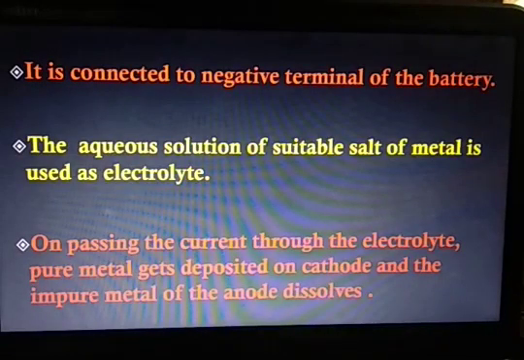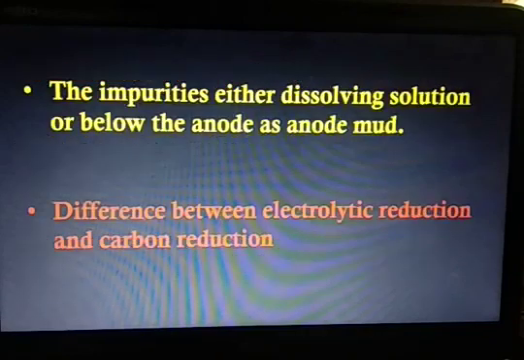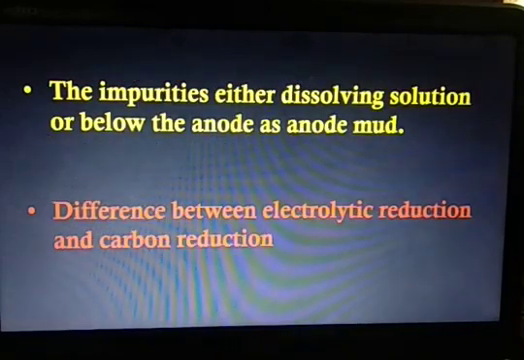The cathode is connected to the negative terminal of the battery. Aqueous solution of a suitable salt of the metal is used as electrolyte. On passing the current through the electrolyte, pure metal gets deposited on the cathode and impure metal of the anode dissolves. These impurities either dissolve in the solution or settle below the anode as anode mud.